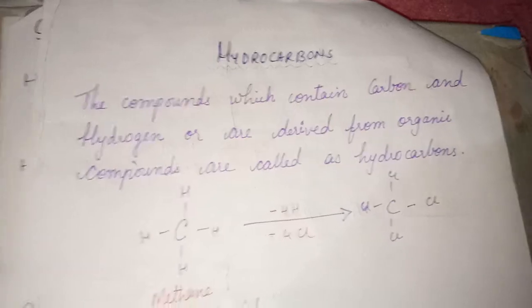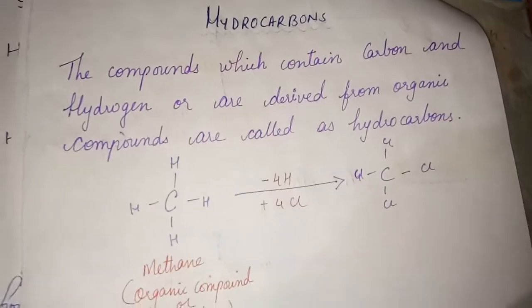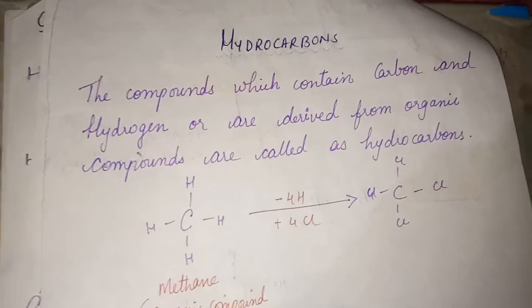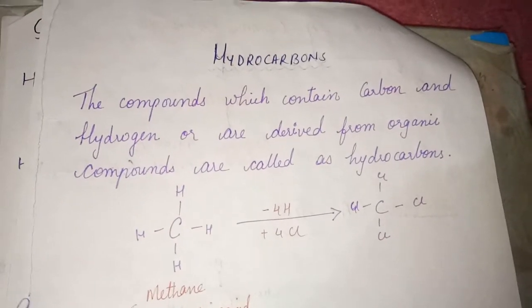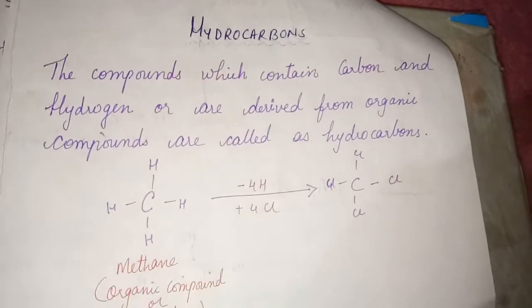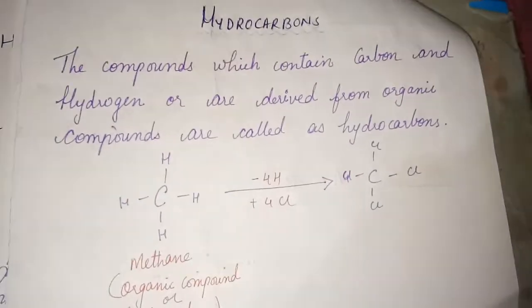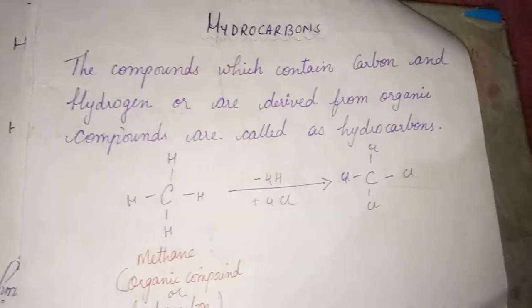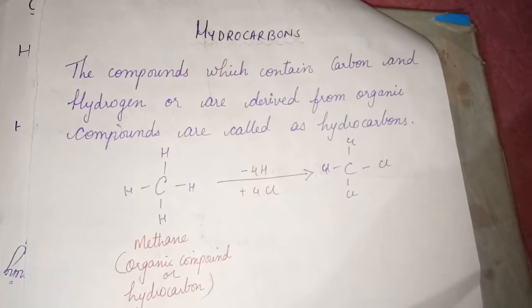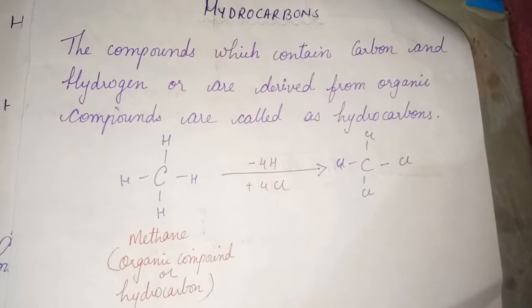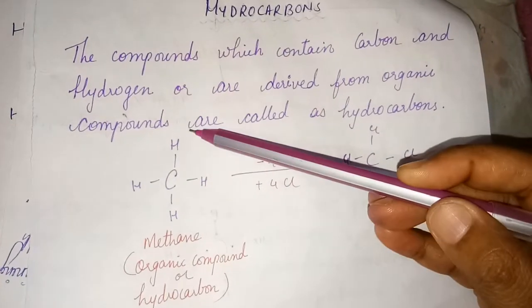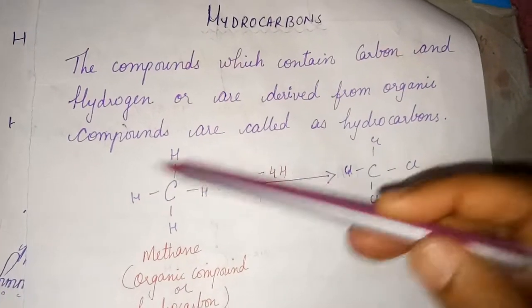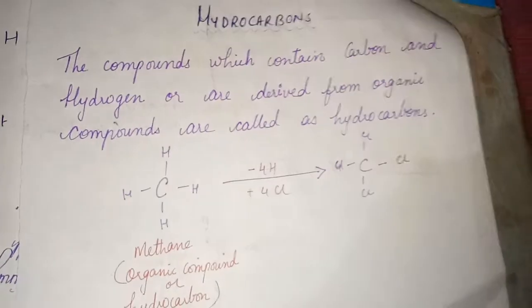Now, what are hydrocarbons? Hydrocarbons are compounds of carbon and hydrogen. These are the compounds which contain carbon and hydrogen, or are derived from them, and are called hydrocarbons. Like you can see, this is an organic compound containing carbon and hydrogen.